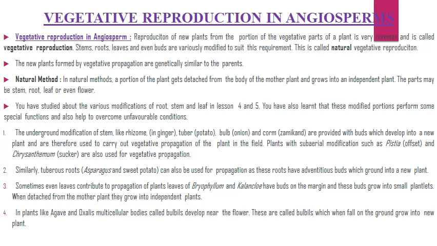Leaves of Bryophyllum and Kalanchoe have buds on the margin, and these buds grow into small plantlets. When detached from the mother plant, they grow into independent plants. In plants like agave and oxalis, multicellular bodies called bulbils develop near the flower. These are called bulbils, which when they fall on the ground, grow into new plants.